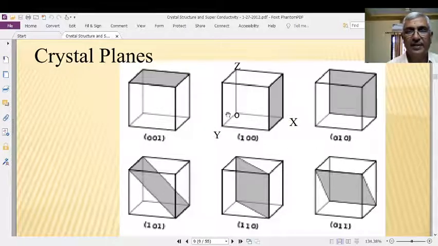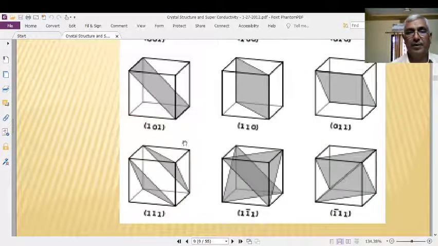This plane is at some distance on the x-axis, but parallel to the z-axis and parallel to the y-axis. Therefore, this is the 100 plane. This is the y-axis, therefore this is the 010 plane. Since this is the z-axis, if you take this plane, this is the 001 plane.